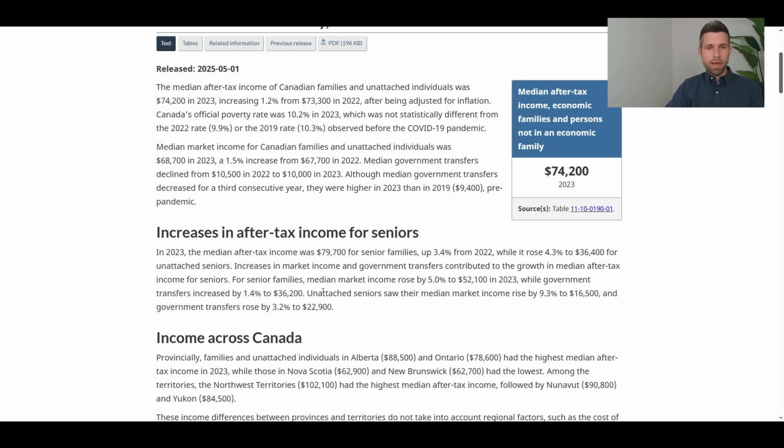Now, on a government transfer basis, individuals are receiving $22,900 a year. Government transfers include Canada Pension Plan, Old Age Security, Guaranteed Income Supplement, other provincial benefits, etc. Whereas a couple, $36,200. So again, per person, individuals are getting a bit more than couples here. So interesting data. About $80,000 a year, if I can generalize, is the median for a couple, and about $36,000 a year is the median for an individual as well. And this is from Statistics Canada.